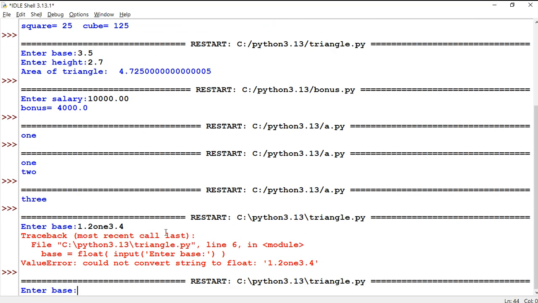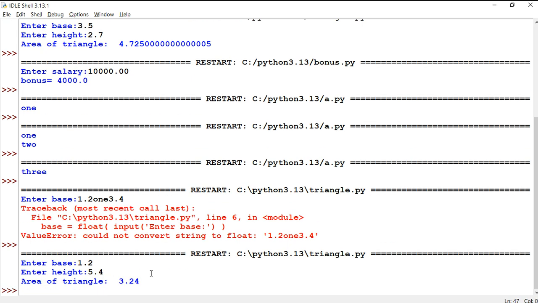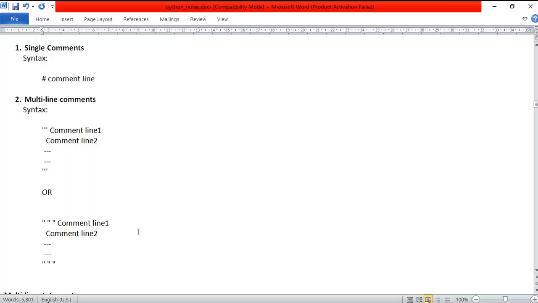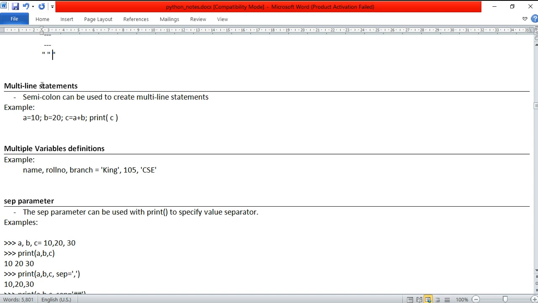Run module. Okay, base is equal to 1.2 and height is equal to 4. This is the answer that I got. Fine. So that completes multi-line comments. Next, we are going to understand multi-line statements.